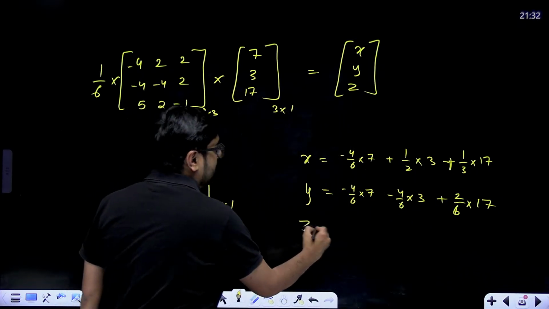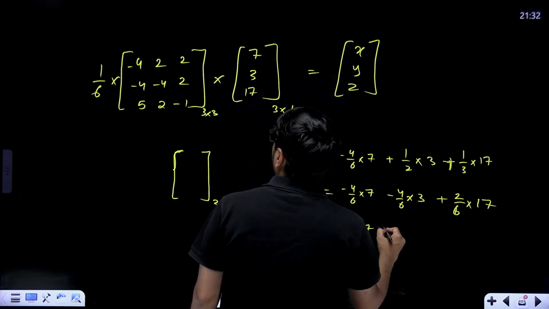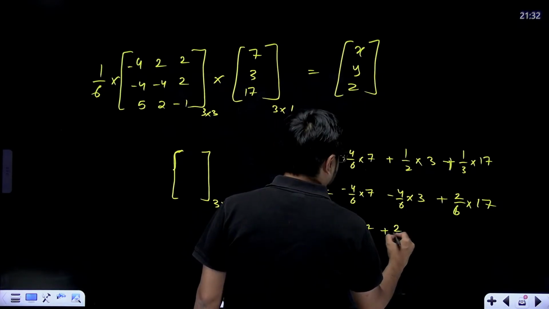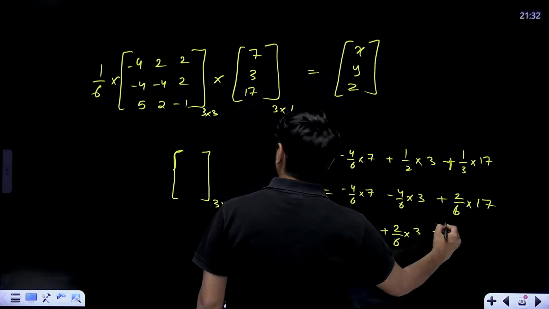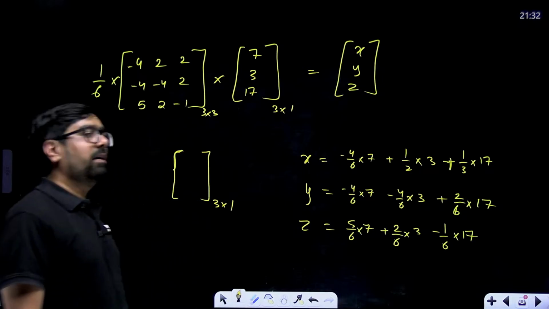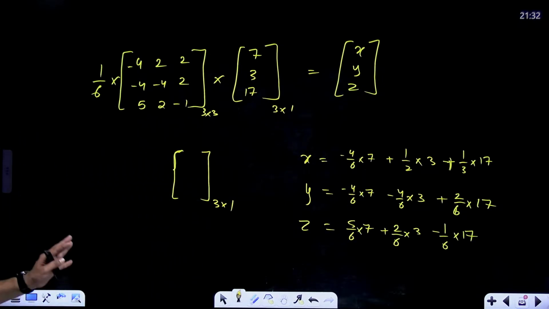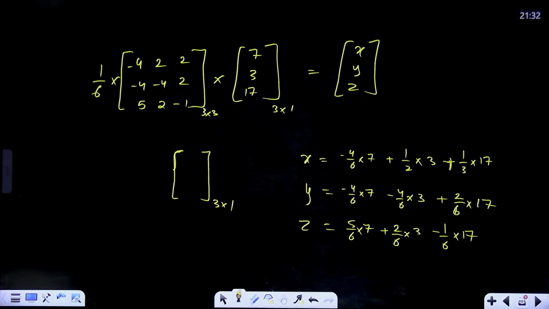Okay, and your z will become 5 by 6 multiplied with 7 plus 2 by 6 multiplied with 3 plus or minus 1 by 6 multiplied with 17. These will be the values of your x, y, and z. This you have to calculate and finally give your answer. This is how a linear equation question can also come in 7 marks.